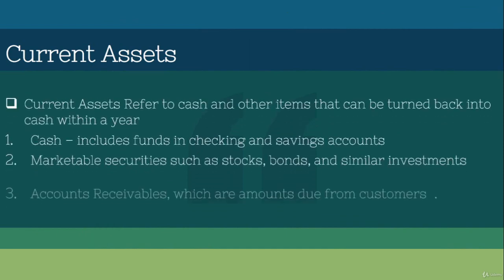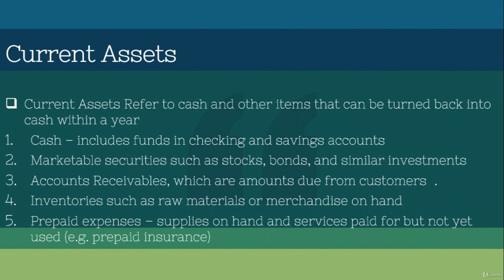Current asset means normally we can turn it back to cash within 1 year. It means that if we have an asset, we can get the money within 1 year. So those assets are called current assets. For an example, a saving account. If we have a saving account, we can go to the bank and get the cash within 1 year. The maturity is within 1 year, so we can get the money back.